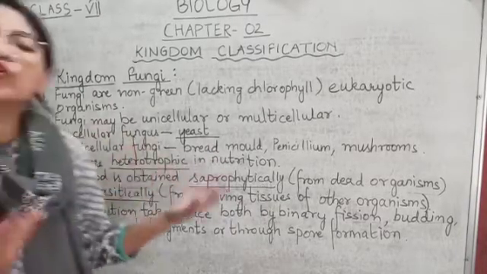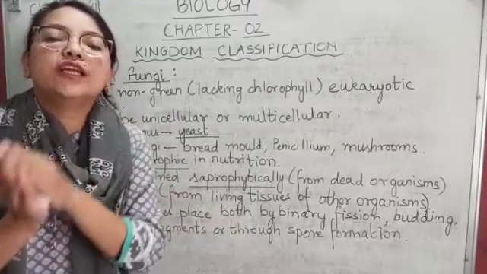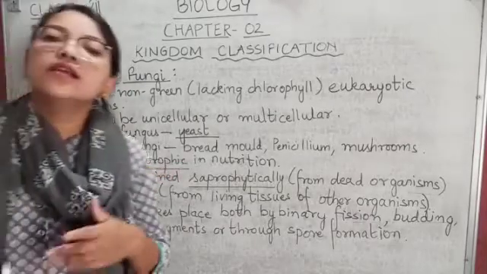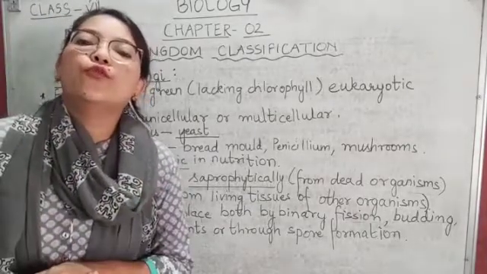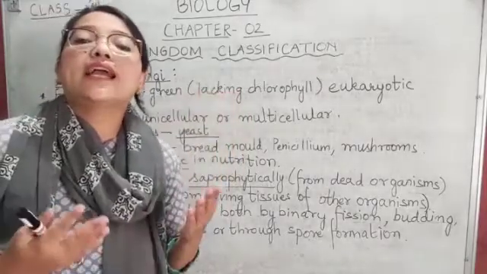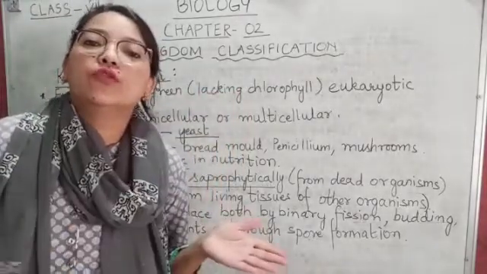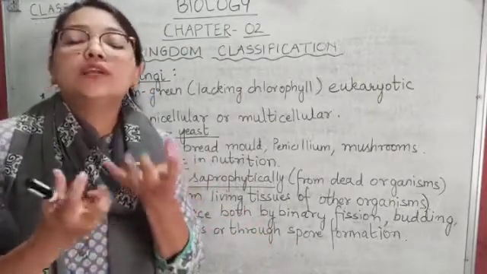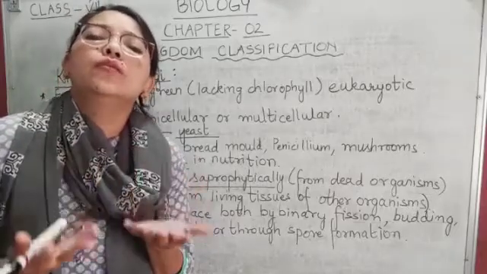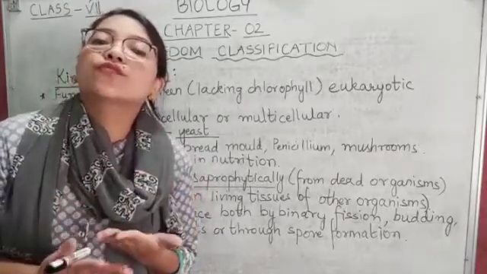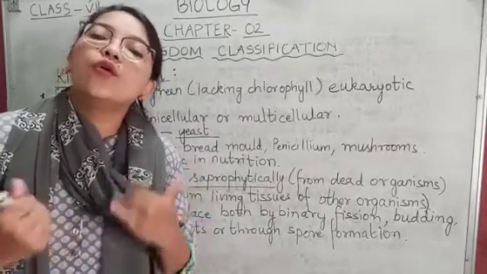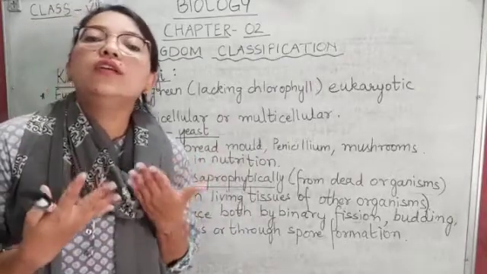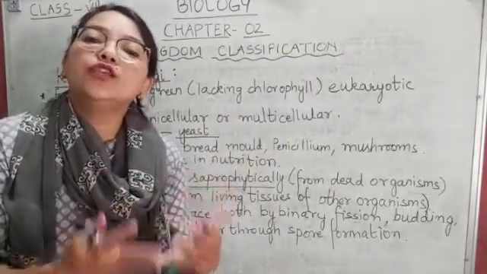Now comes, fungi are heterotrophic in nutrition. What is their mode of nutrition? They are heterotrophic, that means they do not prepare their own food. Just now I told you they lack chlorophyll, so they don't trap the sun's energy for the process of photosynthesis. That's why they do not prepare their own food, so they are heterotrophic in nutrition.